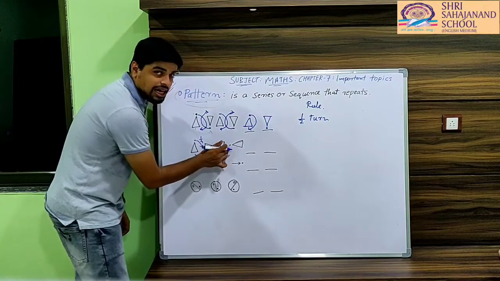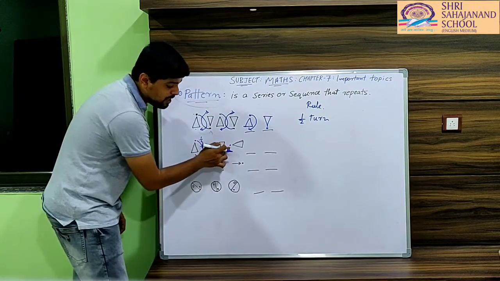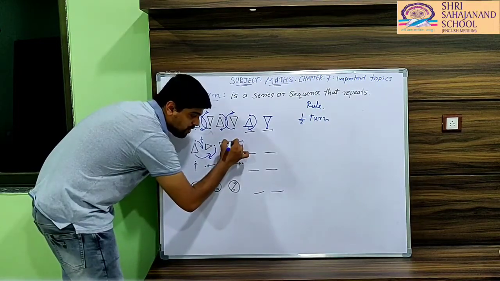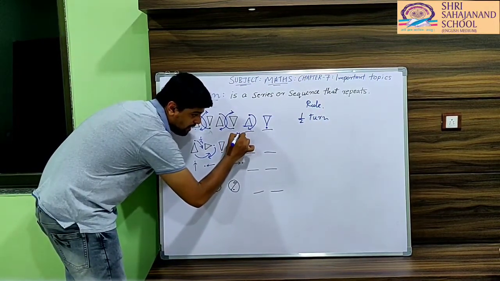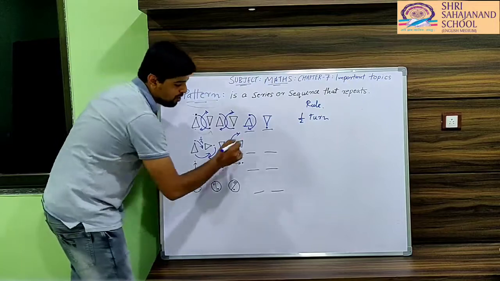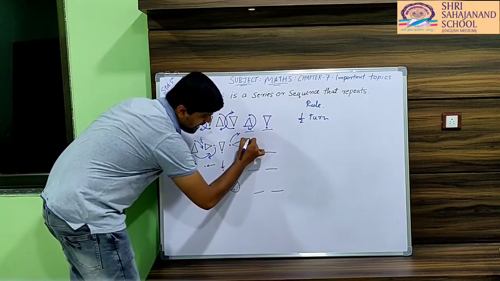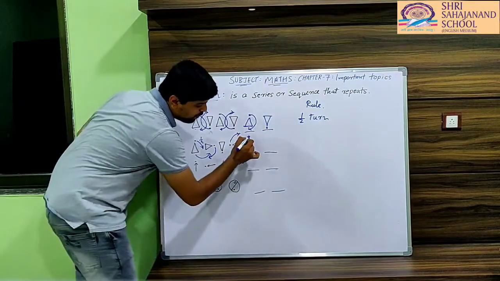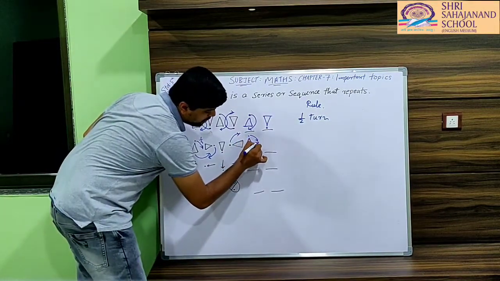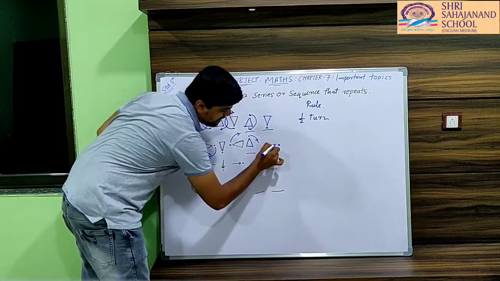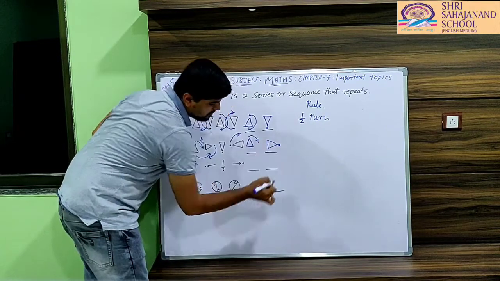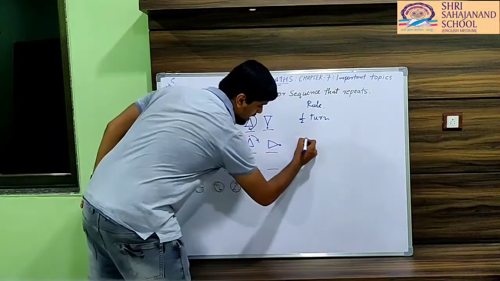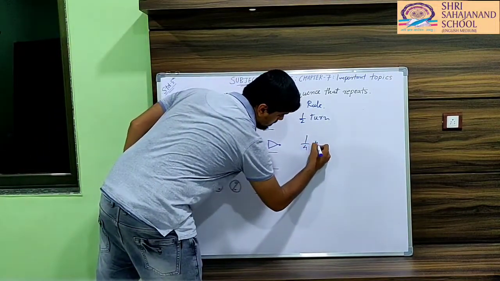We have to see the last particular figure. So as you can see here, this dot is here. We have to make a 1/4 turn. So the 1/4 turn will be here. So the dot will come here. The next figure will be like this. And after a 1/4 turn, again that particular dot will go here. So the next figure will be like this. And the rule for this particular pattern will be, very good, 1/4 turn.